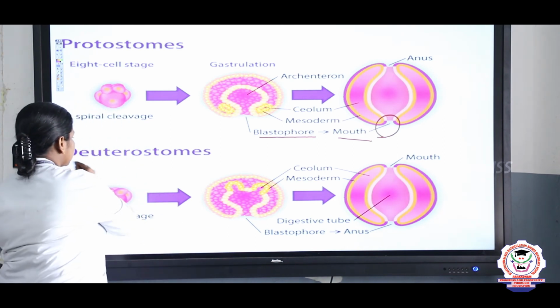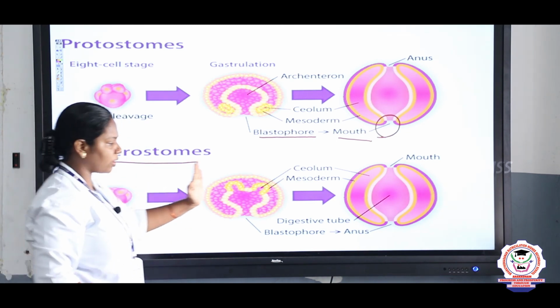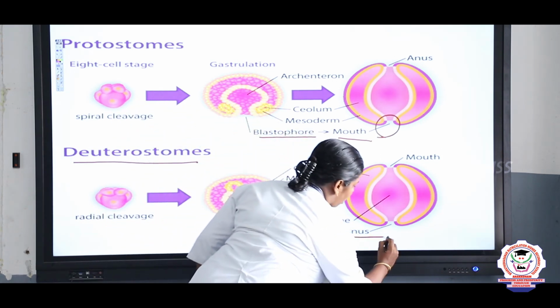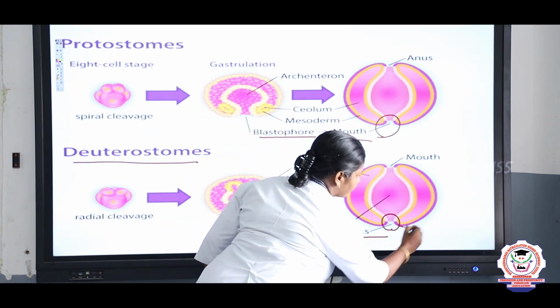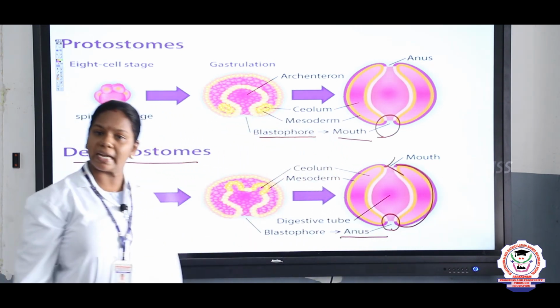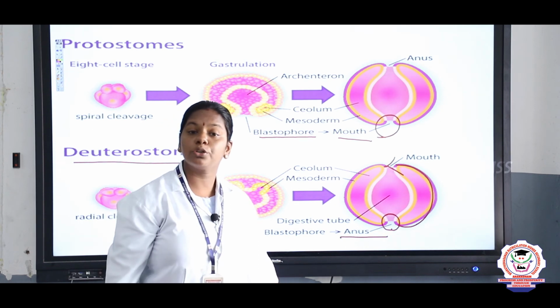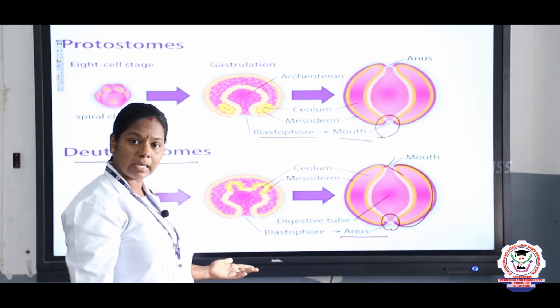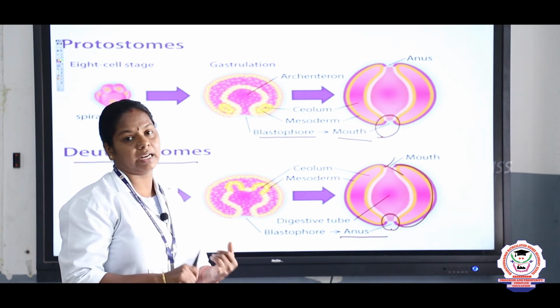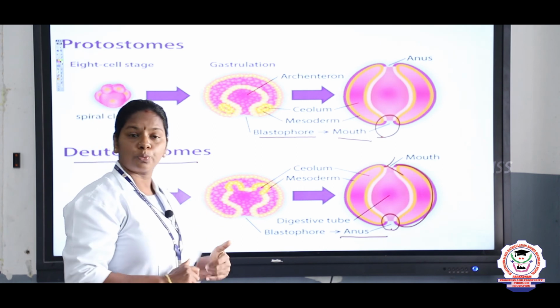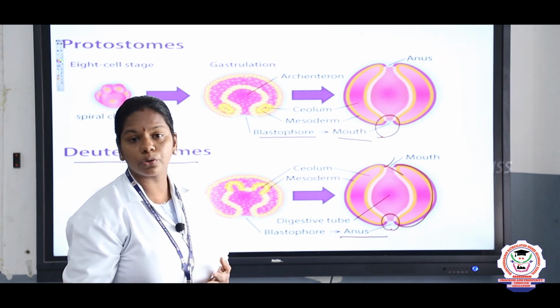And deuterostomes, here at the time of embryonic development, near the blastopore what is formed? Anus is formed. This is the anus, and away from the anus what is formed? Mouth is formed. So mouth is formed secondarily. So it is said to be deuterostomia. So far we discussed what are the things? Radial, bilateral, and then protostomia and deuterostomia.